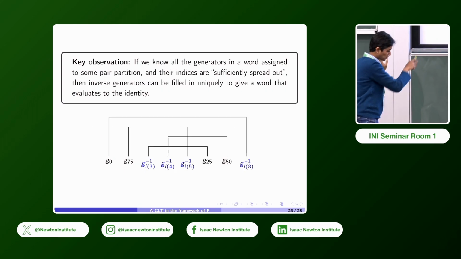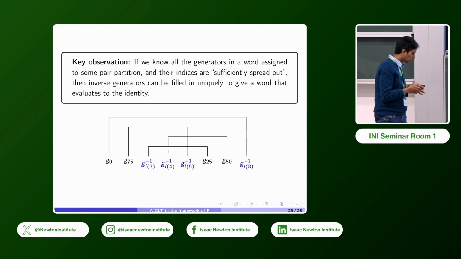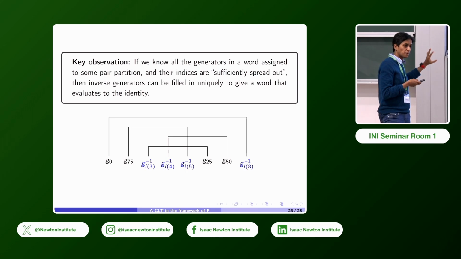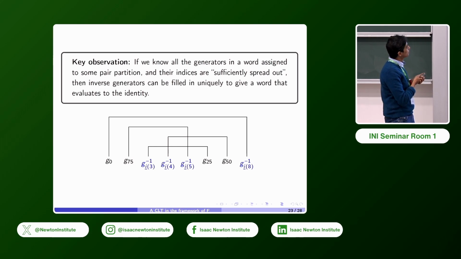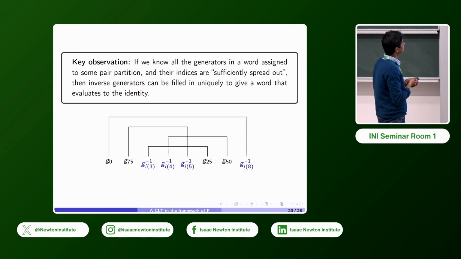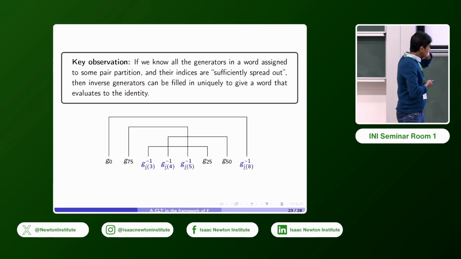So this is a verbose way of saying what we can prove, written down more rigorously. A key observation is that suppose we're given a word that's assigned to some pair partition, and we want it to evaluate to the identity. And suppose we know all the generators, but not the inverse generators, and those generators satisfy the condition that their indices are sufficiently spread out. You can quantify that more precisely. Then you can fill in the inverse generators in a unique way to give you a word that will evaluate to the identity. So here's an example again.